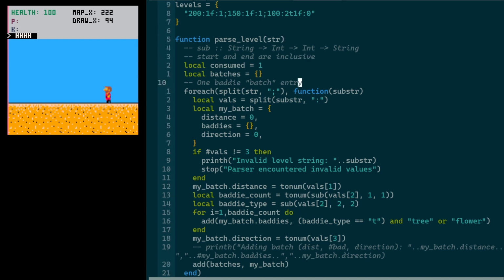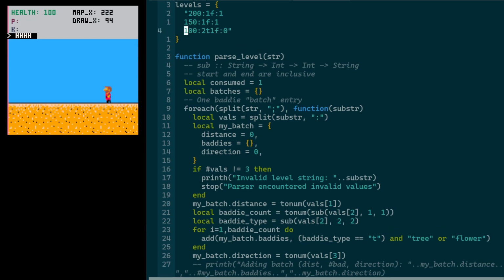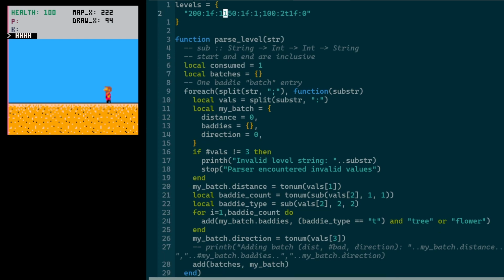So the way that this looks when we parse it, I'm taking heavy advantage of Pico-8's split function. This is a pretty common function in most modern languages. You give it a string and some sort of delimiter, and it'll blow the string apart into pieces that you can then iterate over. So when we pass it this semicolon, it's going to break up this big string by semicolons. It'll start by removing this and giving us this, and then removing this and giving us this, and it gives us back a table, which is an iterable structure, so we can just loop over it, right?